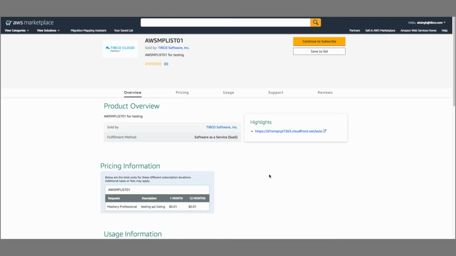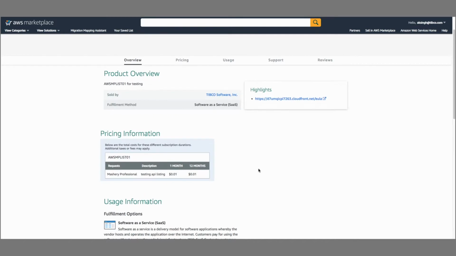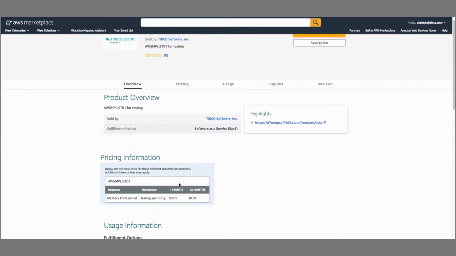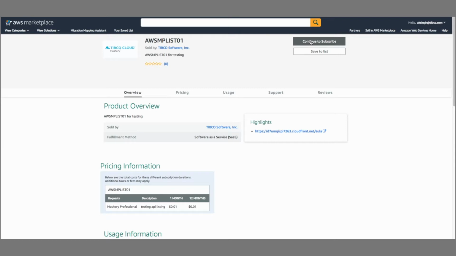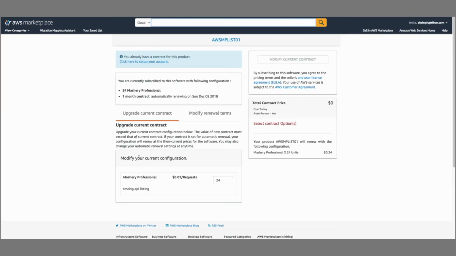Again, this is a listing that you would create on AWS in the marketplace. And I'm just logged in as a user who's going to come in and subscribe. And so I can see the information about the subscription here, how much it's going to cost, the term of the contract. I'll continue and subscribe. And all right, so it's going to give me an opportunity to select the number of units. I can just select one or any number of units. Again, this will look much nicer once you've done your own AWS Marketplace listing. We'll click here to set up the account.